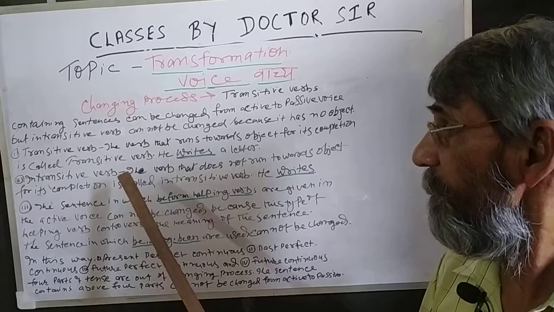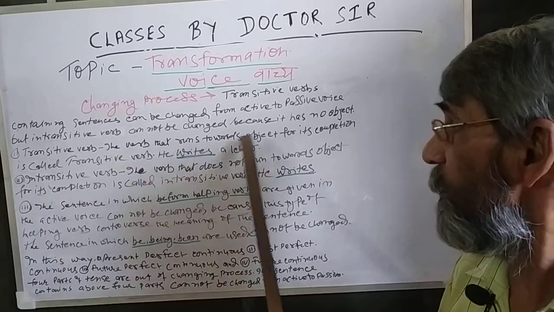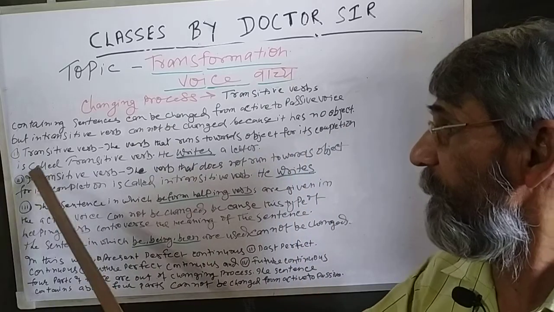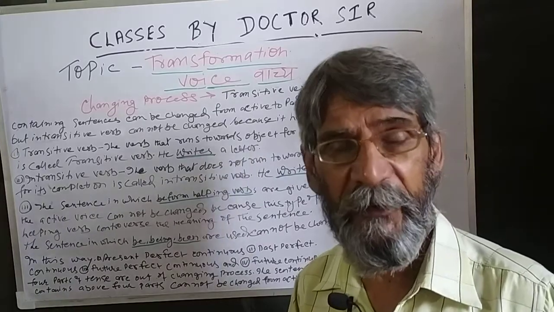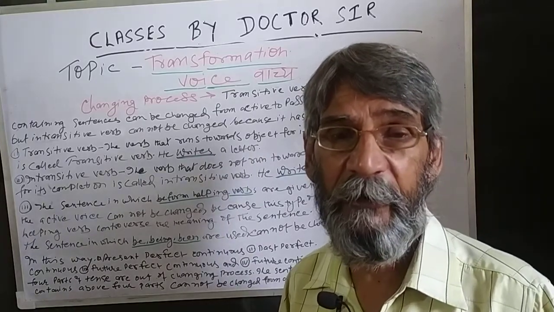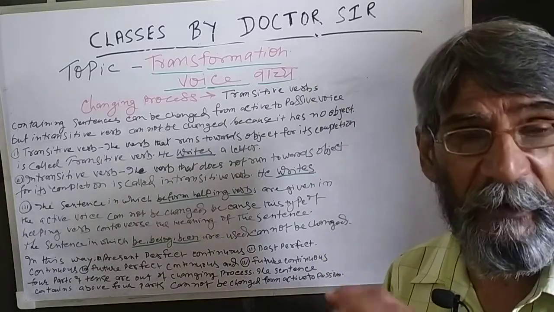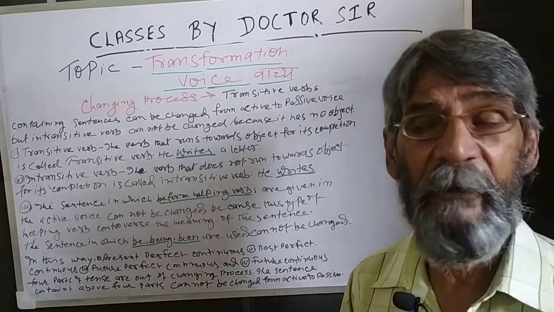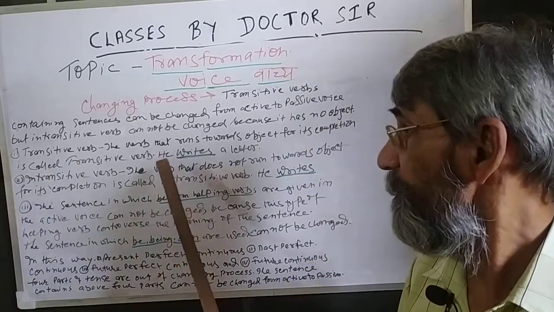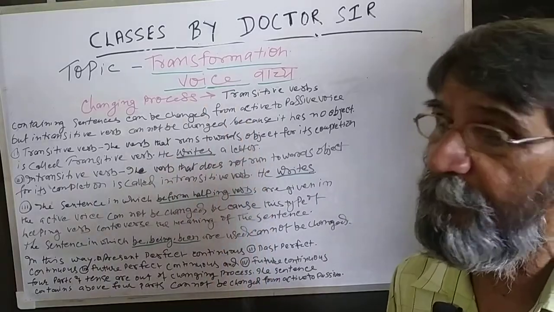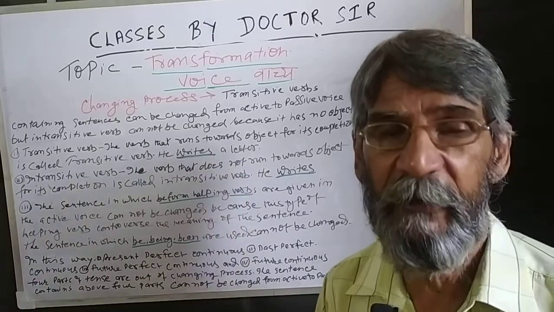Now the transitive verb: the verb that runs towards the object for its completion is called a transitive verb. In the sentence, subject, helping verb, main verb, object, all these things are arranged systematically. For example, he writes a letter: the subject is he, writes is the verb, and a letter is the object.